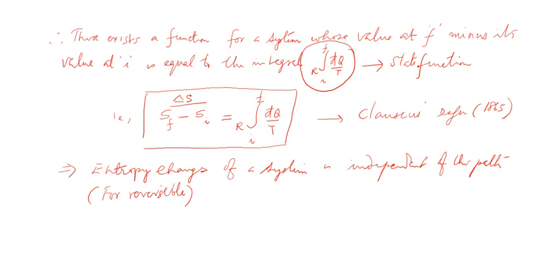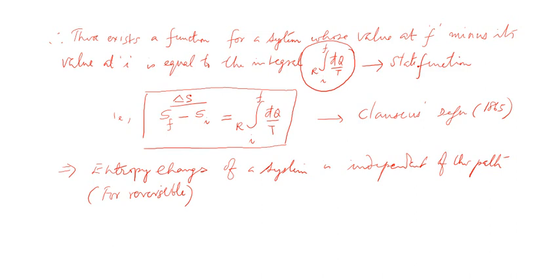Now if the two states I and F in our picture, the two equilibrium states that we are dealing with, are very close to each other, what's the meaning? Then the change in entropy delta S will also be infinitesimally small.